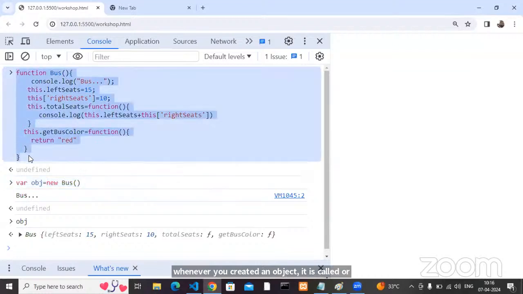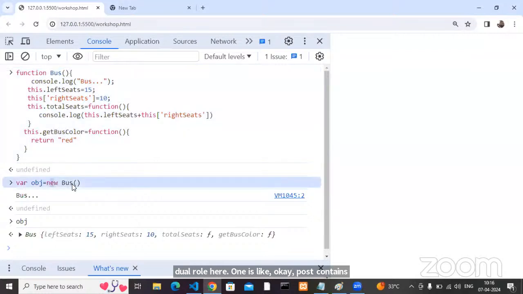Now I can say here, Bus is a class, but it plays a dual role here. One is that Bus contains variables and methods, so Bus is a class. Whenever I created an object for the Bus class, this Bus only executed.